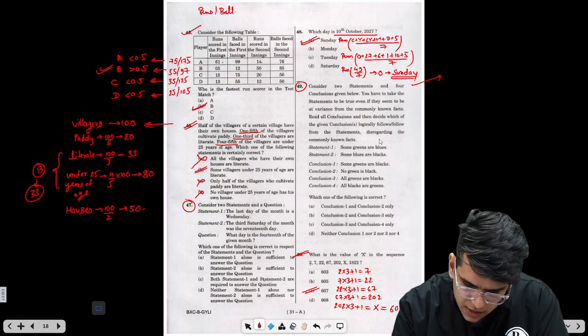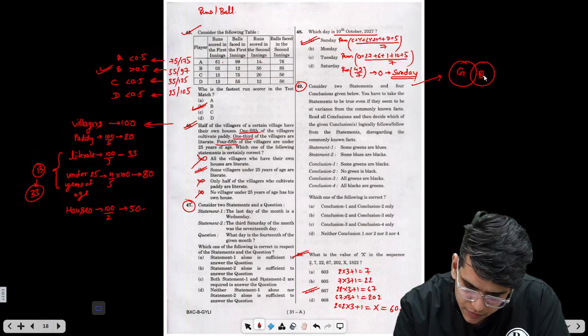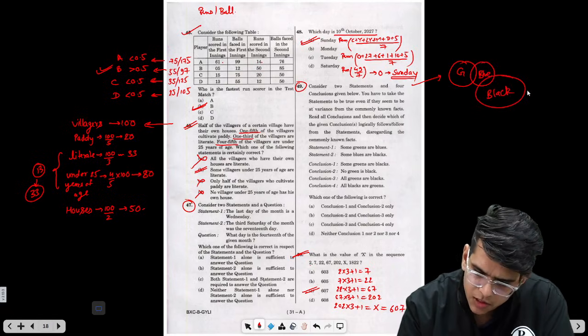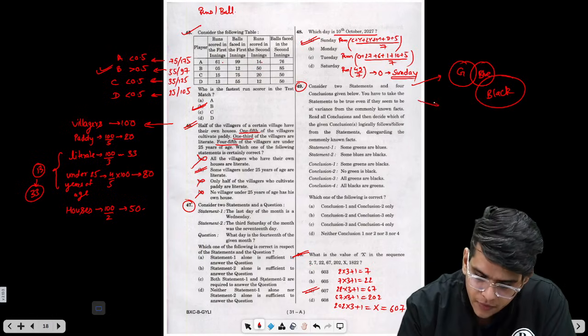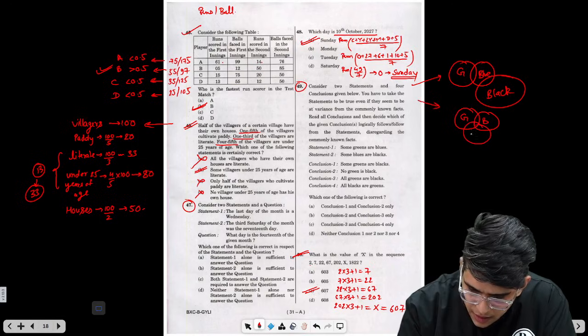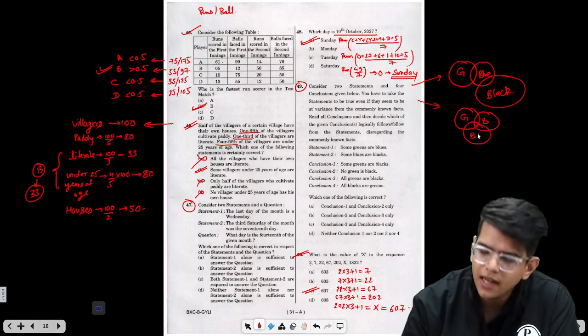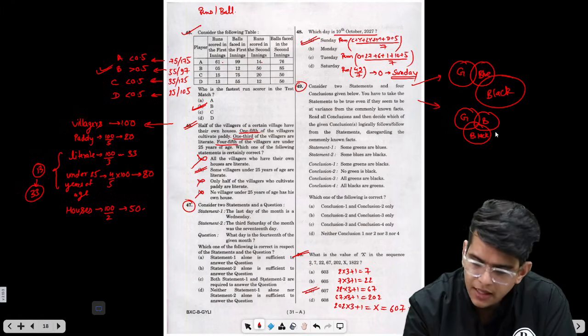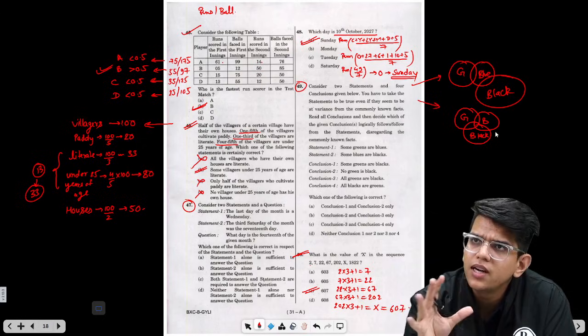Statement 1 is some greens are blue. And some blues are black. Another possible diagram is this: green, blue, and these are black. Both the statements are followed and none of the statements is negated by either diagram. So both diagrams are possible.